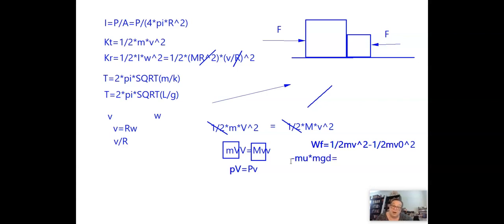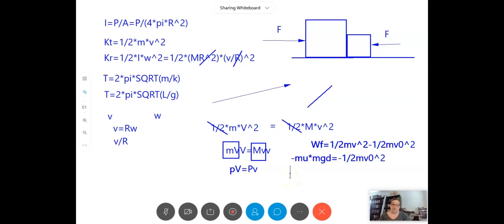And in this case, since we're ending with zero speed, that's just going to be equal to minus 1/2 m times v initial squared. Okay? Again, I want you to notice that as we do this, the mass is on both sides of the equation. And so again, the mass cancels out. And so what we find is that the distance does not depend upon the mass of the vehicles.